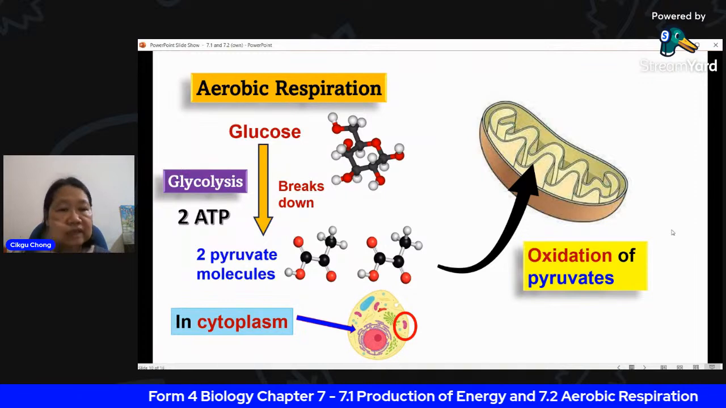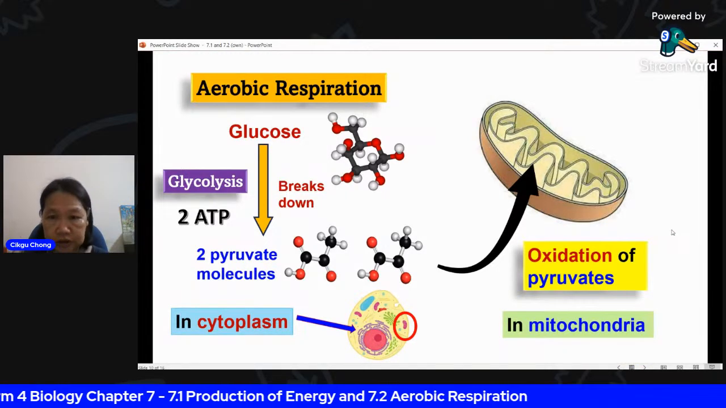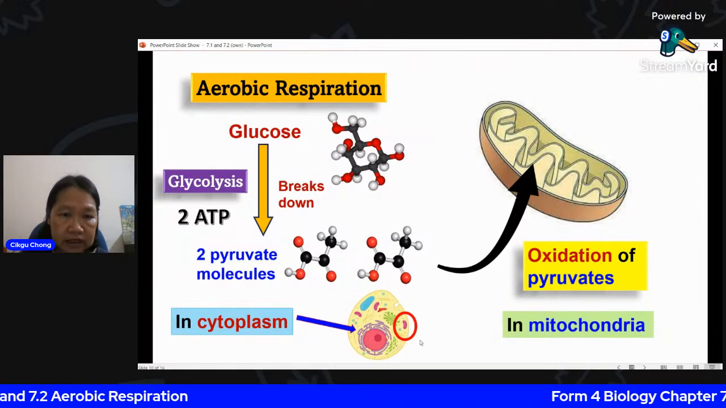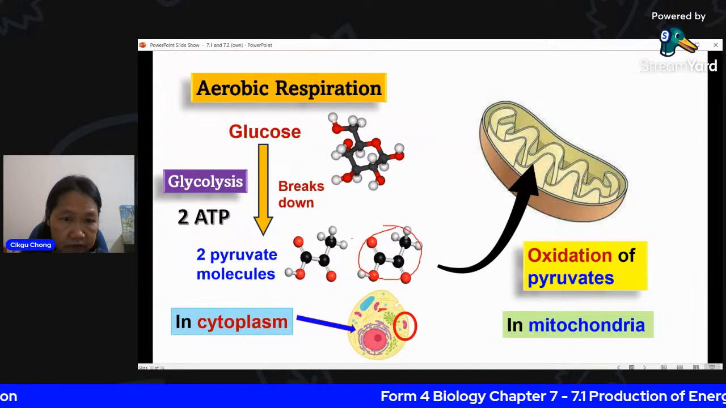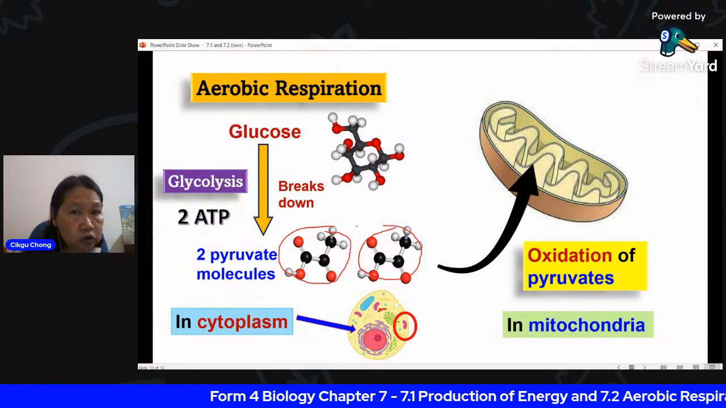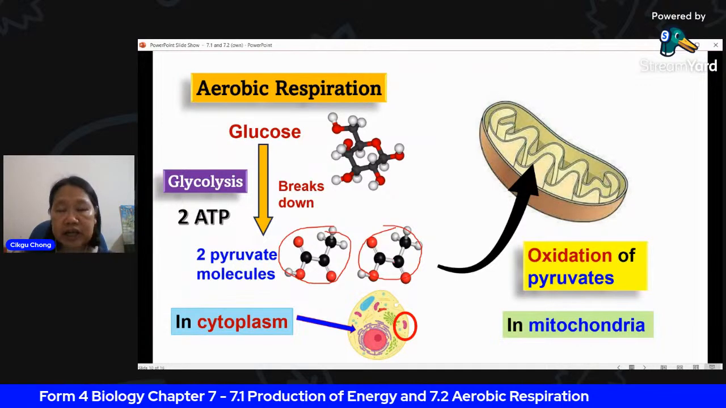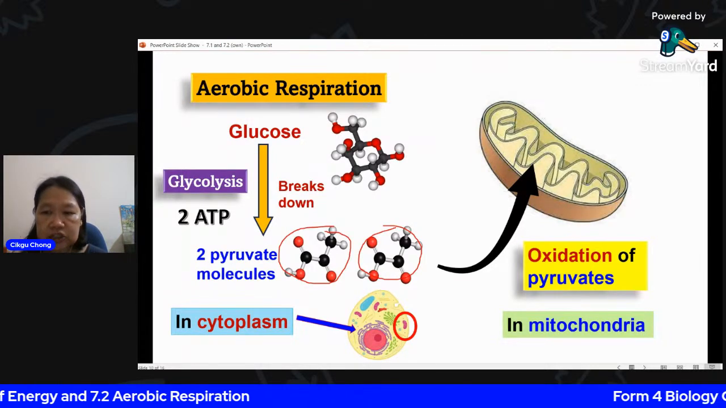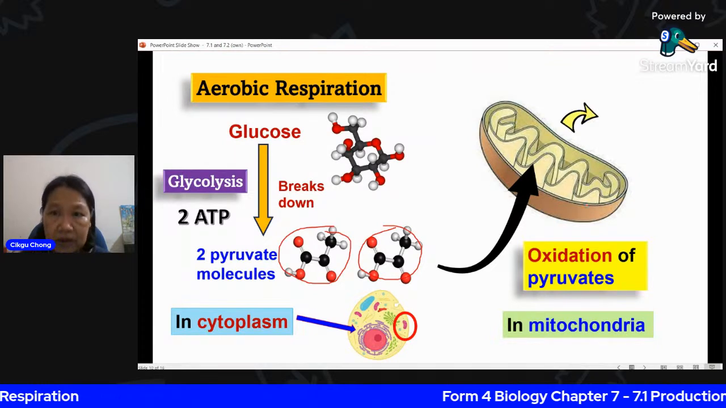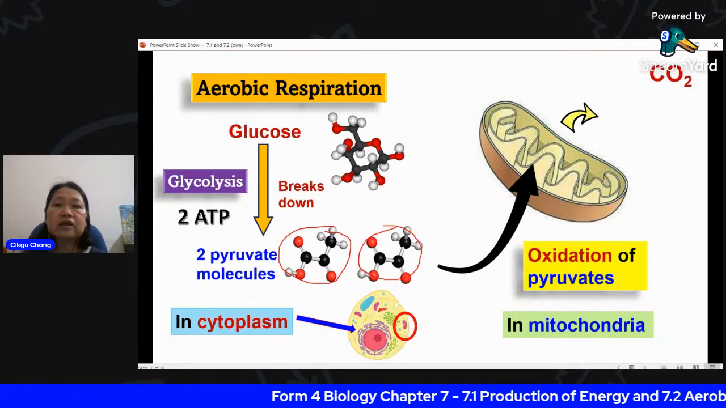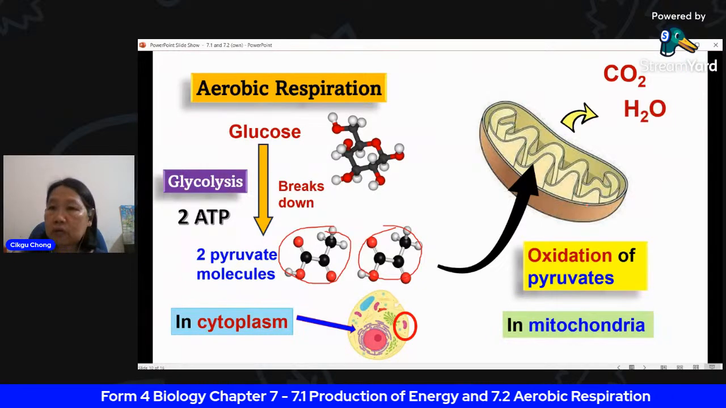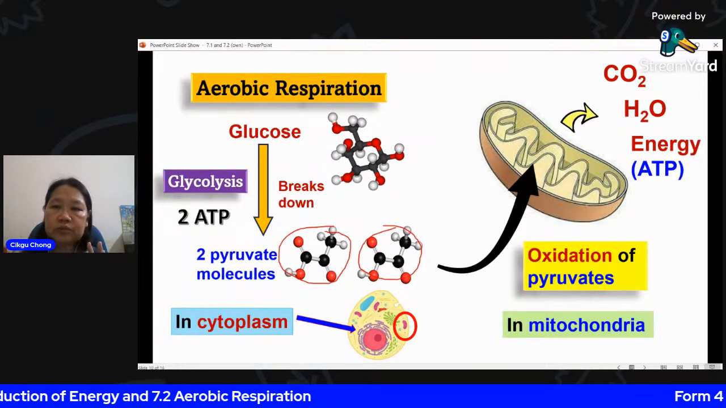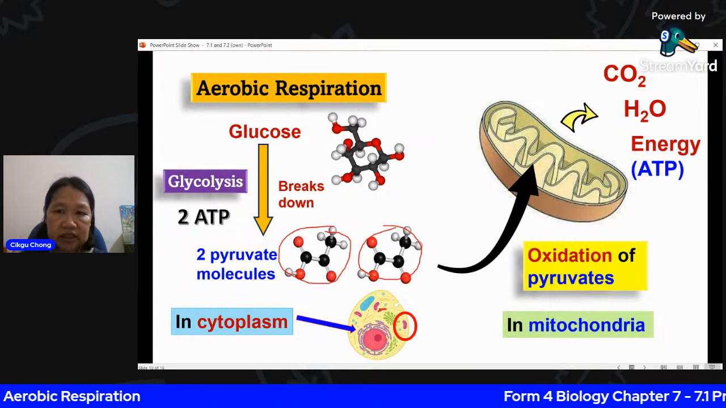All right, so now we go to step 2. It occurs in the mitochondria. Just now we only produced 2 ATP. In fact, in the molecule of this pyruvate there is still a lot of energy stored inside. We want to release it as much as possible. So we undergo the second stage, called oxidation of pyruvates, whereby after the process is over, you will get carbon dioxide, water, and more importantly, your energy, which is going to be stored in the form of ATP molecules.